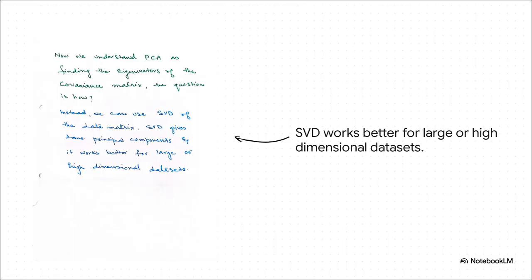And this isn't just some cool theoretical trick either. This has huge practical benefits. As the source notes point out, instead of building that giant covariance matrix and then finding its eigenvectors, we can just run SVD on our original data. It's often way more stable and efficient, which is absolutely crucial for the massive high-dimensional data sets we're dealing with today.